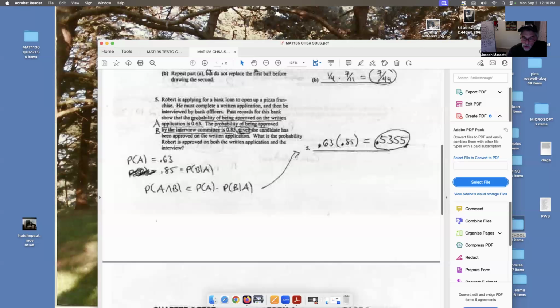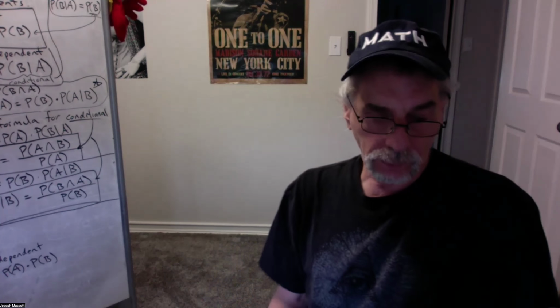All we've got to do is multiply those together using the formula we just discussed. Probability of the first event happening times the probability that the second event happens, given that the first has already occurred, and we get our probability, in this case, 0.5355. All right, so that is an example of the multiplication rule. This is just a very introductory example. Obviously, I want you to read the book and go through all the examples, as I'm trying to keep these videos short.